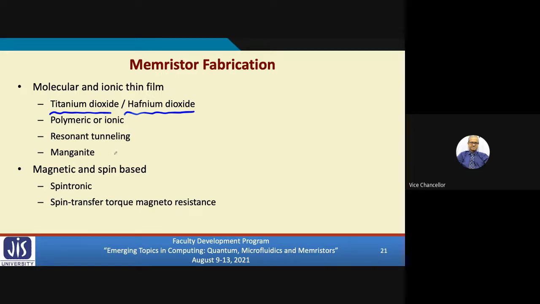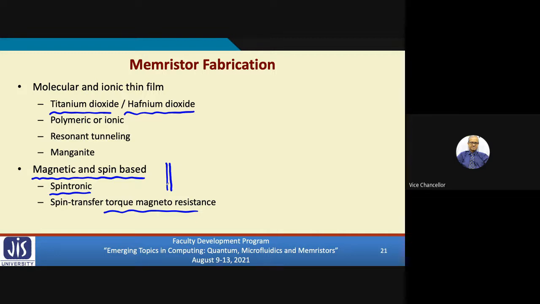And there are some alternate devices also, not exactly like a memristor, but they behave similarly, called spintronics or torque magnetoresistive. These are called magnetic or spin-based devices. So these devices are also being explored in addition to traditional memristors for building this kind of memories.